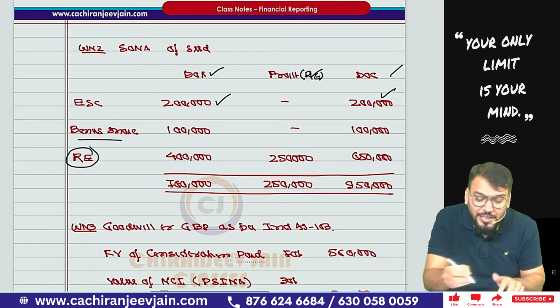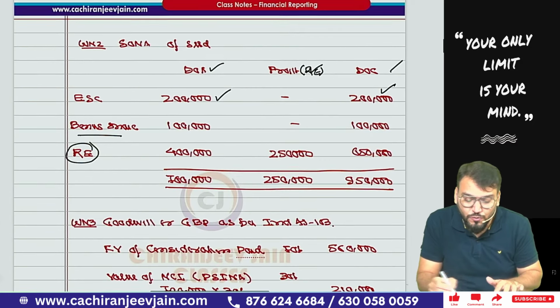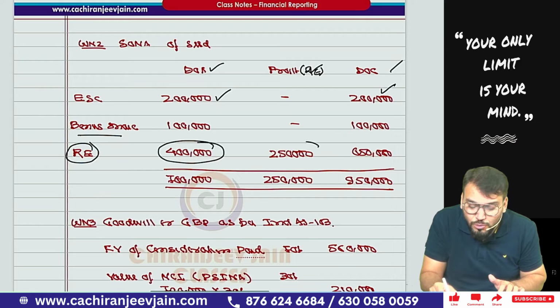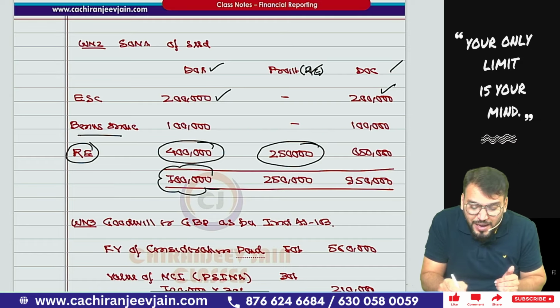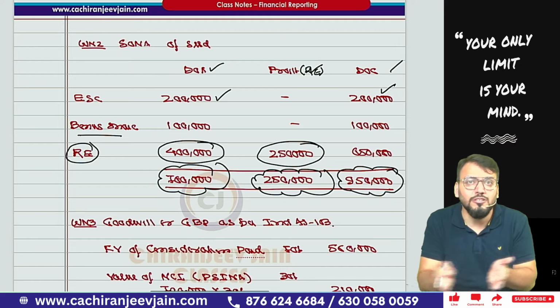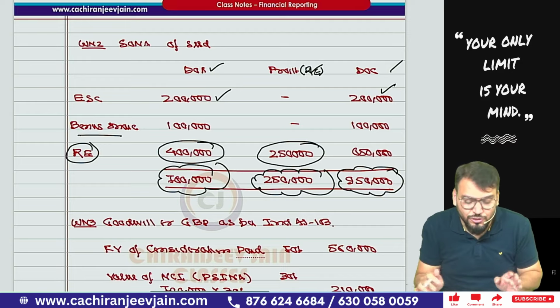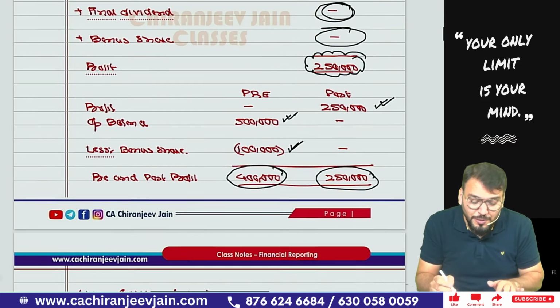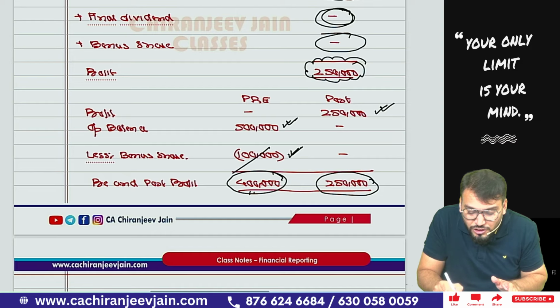Now retained earnings, already we have done working note number 1. 4 lakh becomes pre, and 2 lakh 50 becomes post. So 4 lakh pre and 2 lakh 50 post, the total becomes 6 lakh 50,000. Now you can find out INA on the date of acquisition, and this becomes the post acquisition profit, and this becomes INA on the date of consolidation. Because there is no fair value adjustment, nothing is to be done. So the book value of INA will be assumed to be the fair value of INA. Have you understood this point? Suppose you have ignored bonus shares entirely. So if you want to ignore bonus shares entirely, this will be 5 lakh, because if you ignore, this will be 5 lakh. Correct.